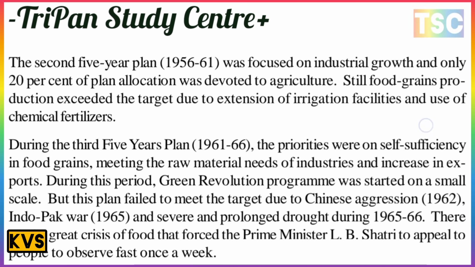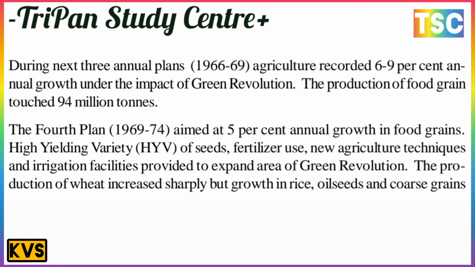Important here: during the next three annual plans, 1966 to 69, agriculture recorded 6 to 9% annual growth under the impact of the Green Revolution. The production of food grain touched 94 million tons. That is important. And the fourth plan, 1969 to 74, aimed at 5% annual growth in food grain.